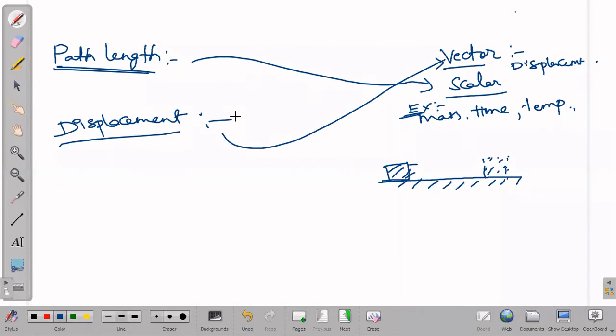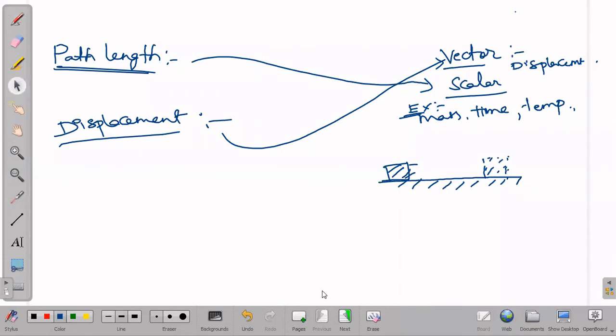Now we are somewhat clear on what is meant by path length and displacement. If we measure the change in position of an object, that measurement we take as path length. If we measure it with respect to some specified direction, then we call it displacement. We will solve a problem based on this, then we will have more clarity.